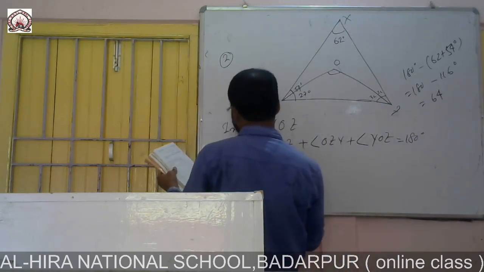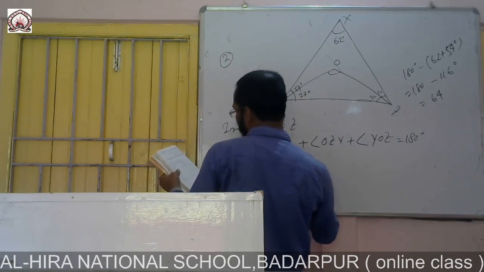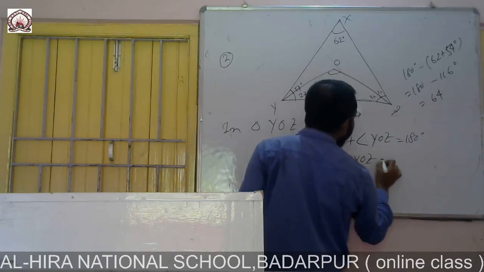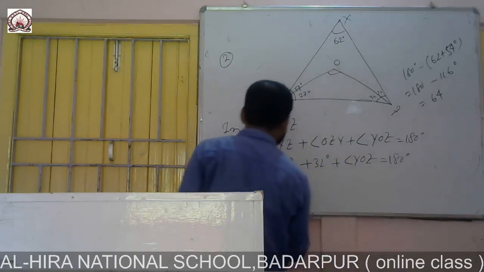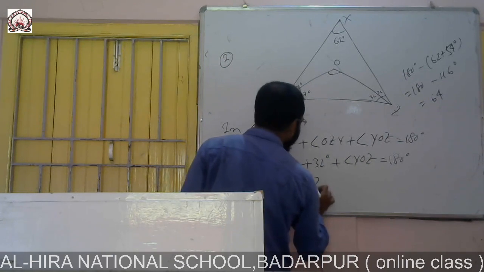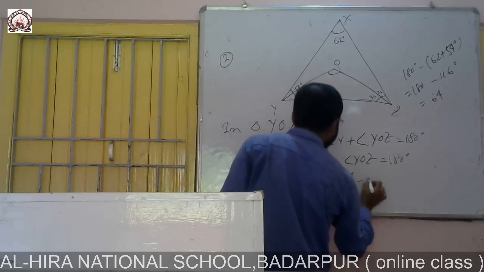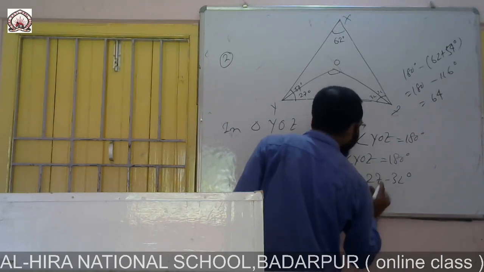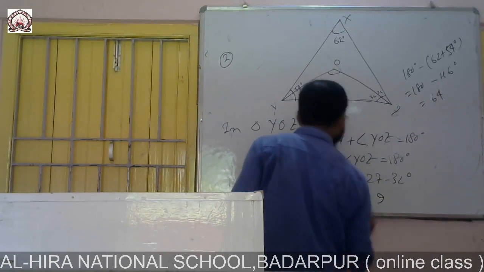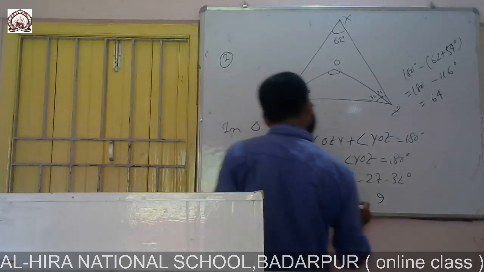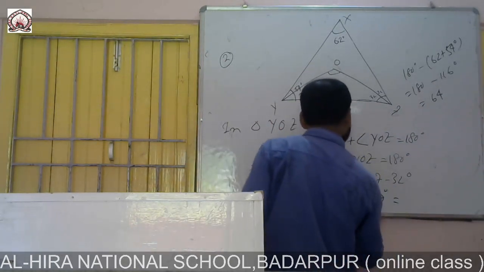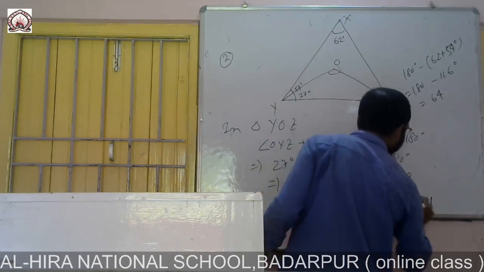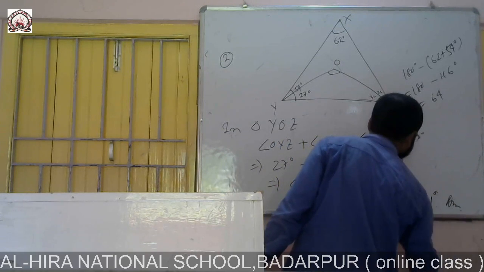OYZ we found is 27, and OZY we found is 32, plus angle YOZ is equal to 180. Then angle YOZ will be 180 minus 27 minus 32. 27 plus 32 is 59, and 180 minus 59 is 121. So this is the answer.